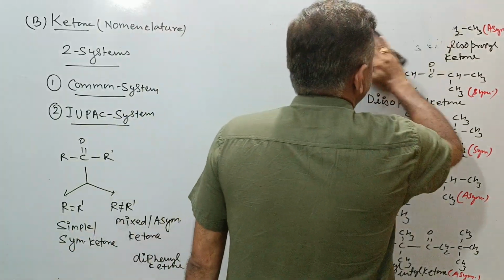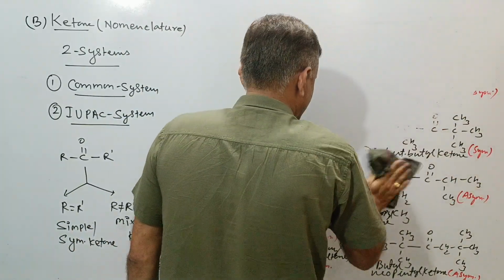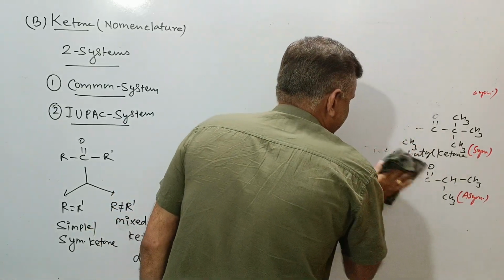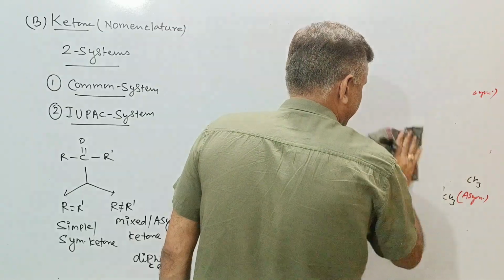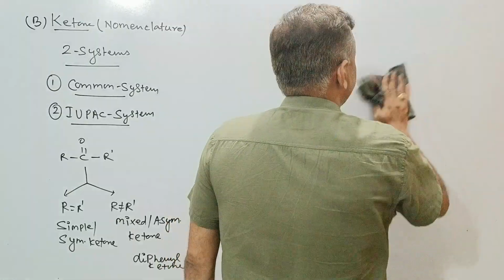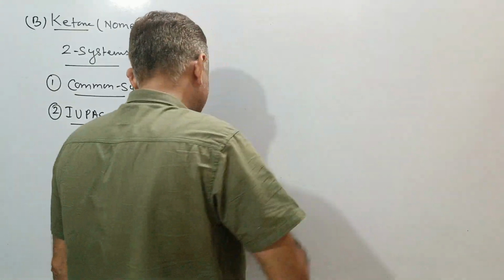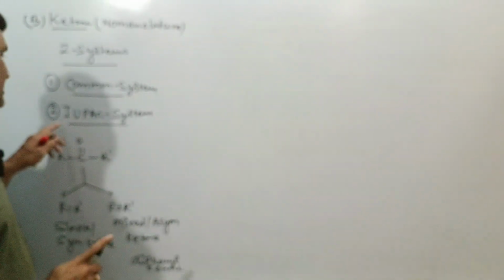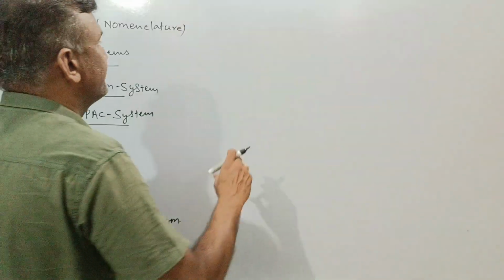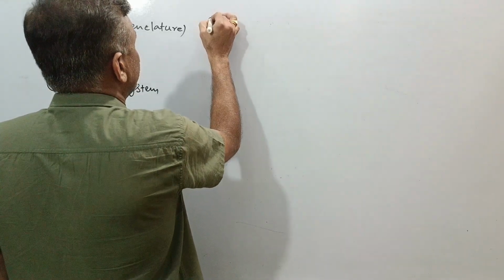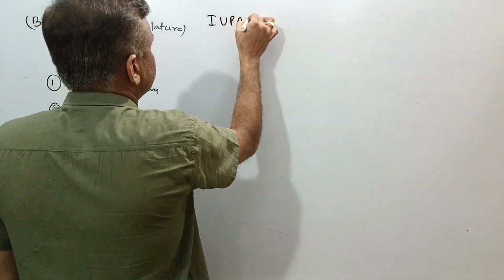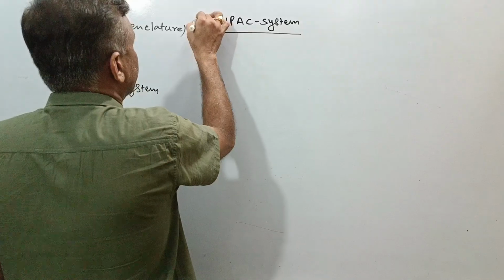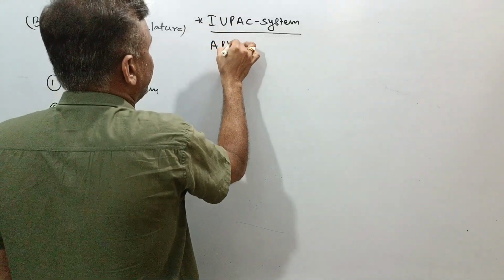So let's see, it's too important how we can resolve this kind of problem. Watch every video on aldehydes and ketones properly, and I will explain it in a new way each time. So we will go with the second system, the IUPAC system. If we will go with this kind of system, then ketones are known as alkanones.